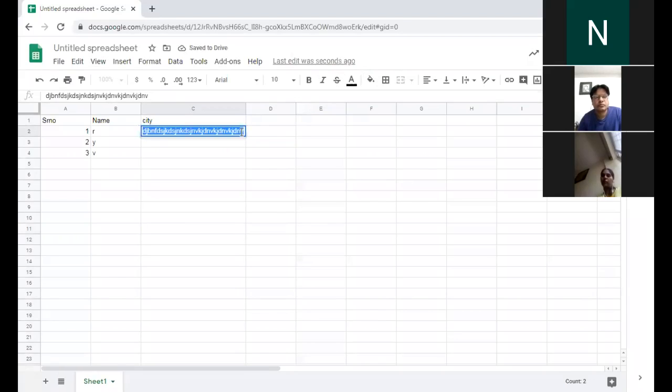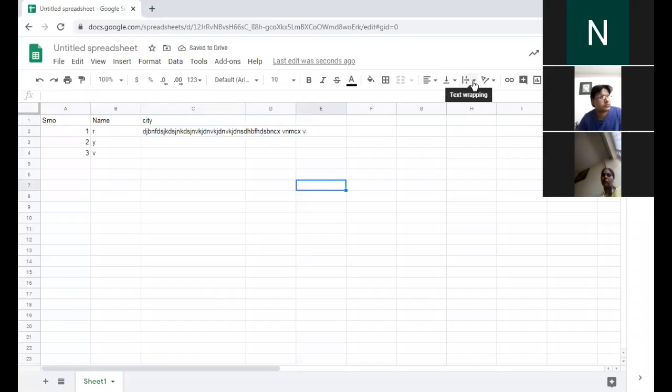Suppose I add more data in it, and now this data is not getting fixed in that column. Can you see text wrapping on the screen? Just give me thumbs up. Okay, so here one option is there, text wrapping. What it does is, without resizing, it fits the content in that particular cell.